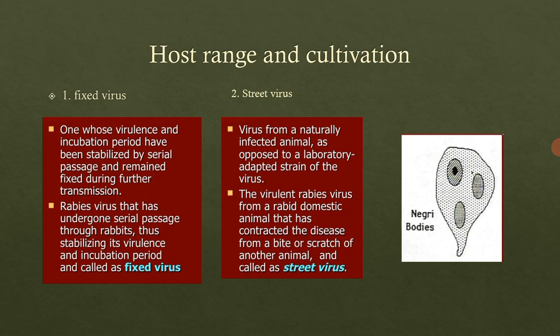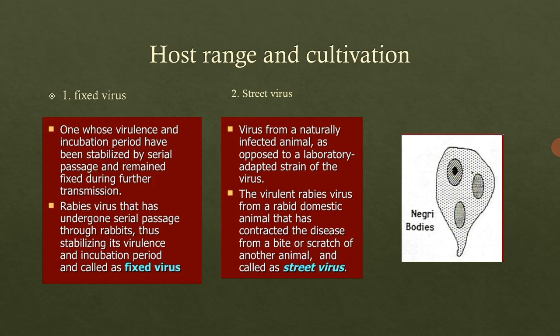Then we will come to the second virus, that is the street virus. Now what is the street virus? These are the viruses from the naturally infected animal, as opposed to the laboratory adapted strain of the virus. This is the complete opposite of the fixed virus. In case of the fixed virus, we obtain it from laboratory methods, and in case of the street virus, it is naturally present. If a dog is infected with this virus, and we isolate that virus from the dog, then it can be called the street virus.